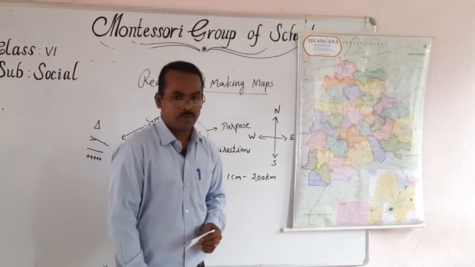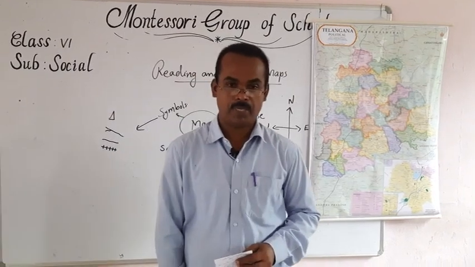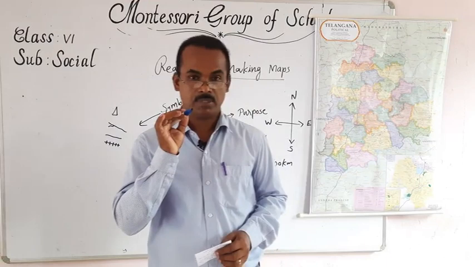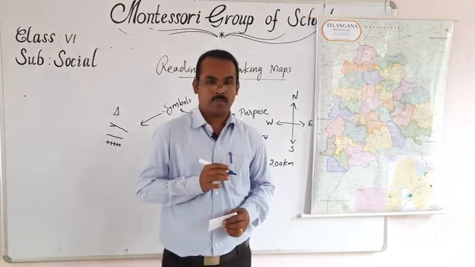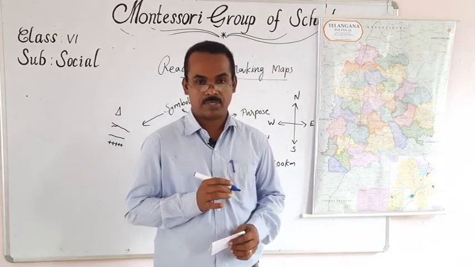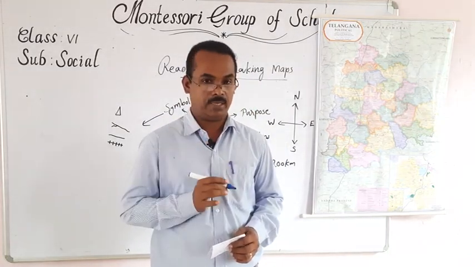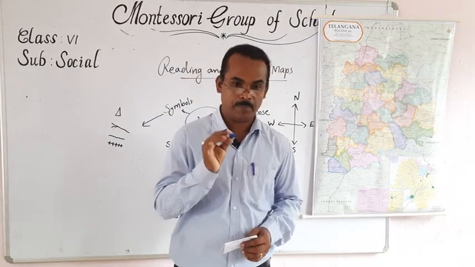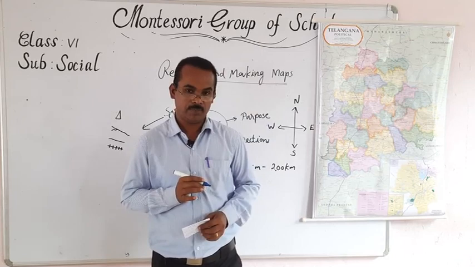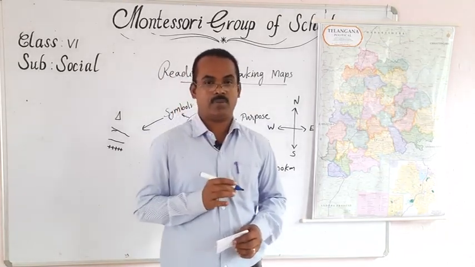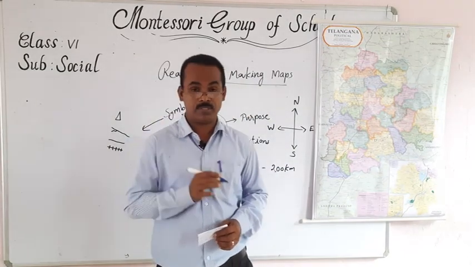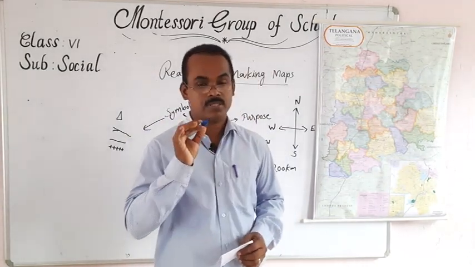Once again, I want to ask, what is a map? A map is a drawing of the earth's surface, partly or completely, on a flat surface according to a scale.